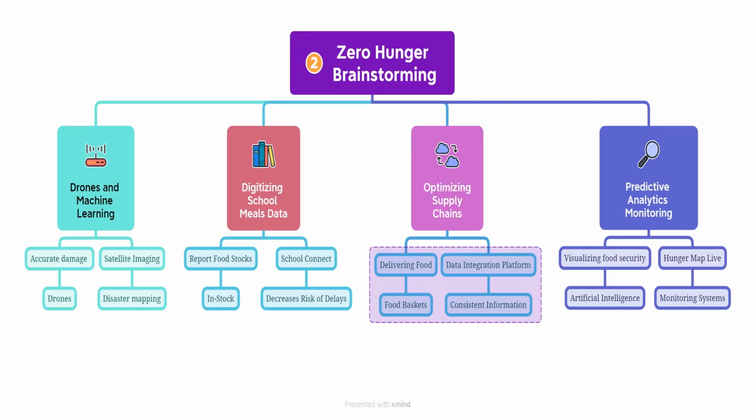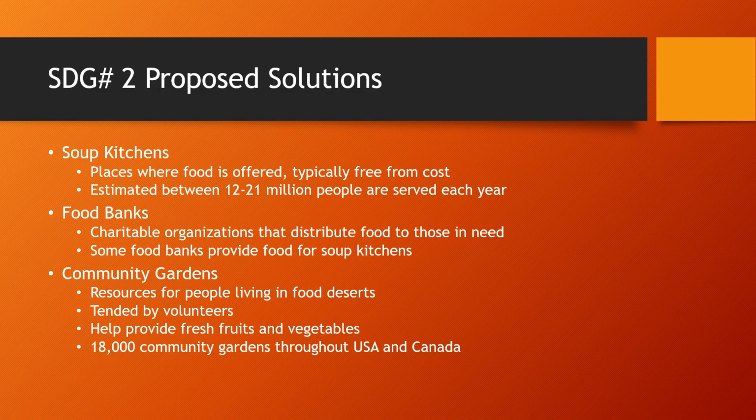This is my XMind design that I created. First, I have the title, Zero Hunger Brainstorming, and I have it in two sections that are drones and machine learning, digitizing school meals data, optimizing supply chains, and predictive analytics monitoring. And then I have a subsection that gives more detailed information about each section above.